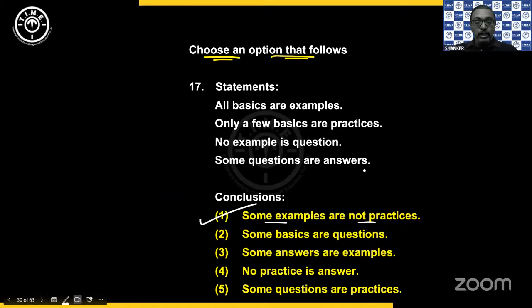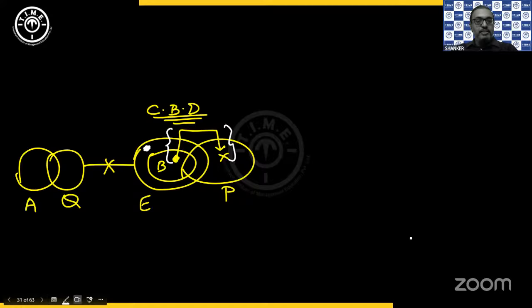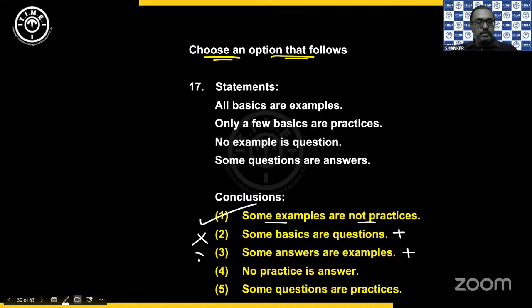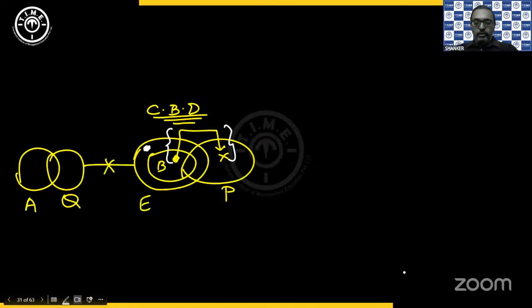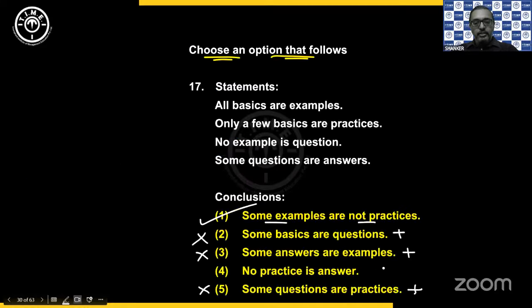You don't have to check the remaining options unless you have an option saying more than one of the above. Correct, Divya, option 1 will work. Okay. Some basics are questions is positive. Some answers are examples. So basic question, there is no overlap. Answer example, there is no overlap. So 2 and 3 don't work. And the fifth one was also positive. Some questions are practices. Q and P, there is no overlap. That is also ruled out. And this is negative, so if you check that also, it will not work.